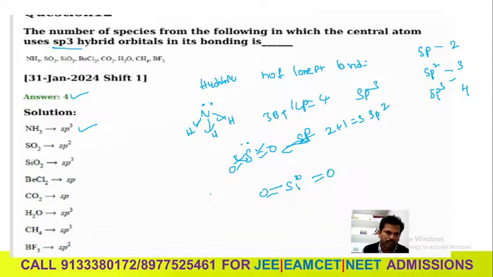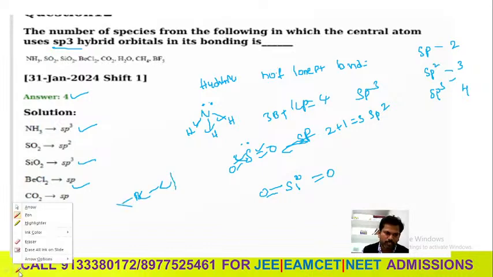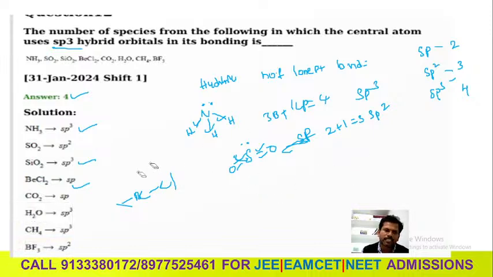Okay. Yes, then after go for the BeCl2. BeCl2 is sp. Like that you can calculate this one. So you can calculate according to the lone pairs and bond pairs. You will get this. Water molecule, you know that.